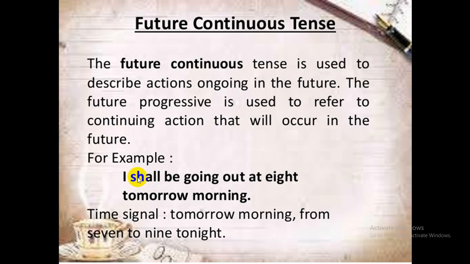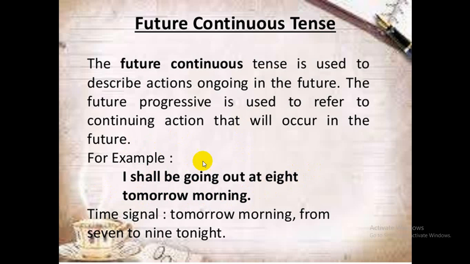Now see, I shall be going out at 8 tomorrow morning. The thing is that something is going to happen later on. Here it is shall be: something is about to happen in the future and it is going to be continued at that time.